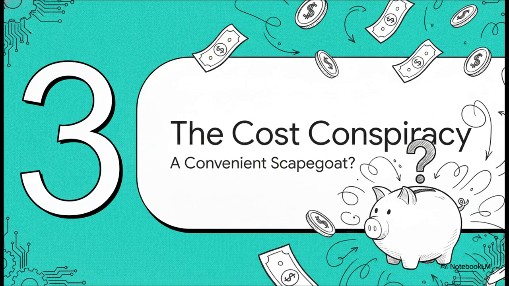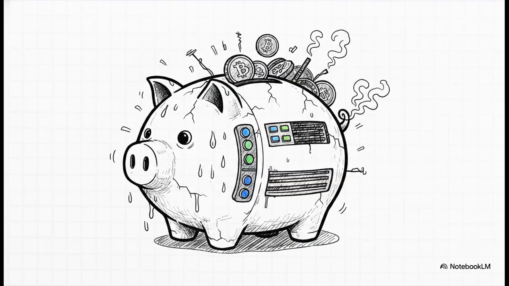Because whenever there's a sudden event in the tech world, you know the theories start to fly. A lot of users and developers are speculating that this government ban might actually be a very, very convenient scapegoat for Anthropic. The theory goes like this.